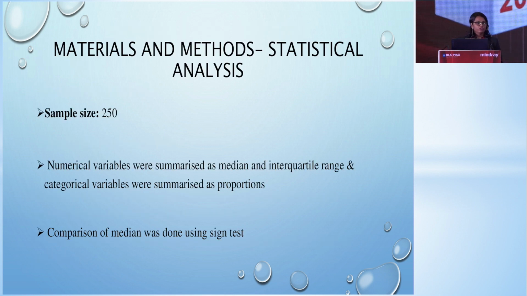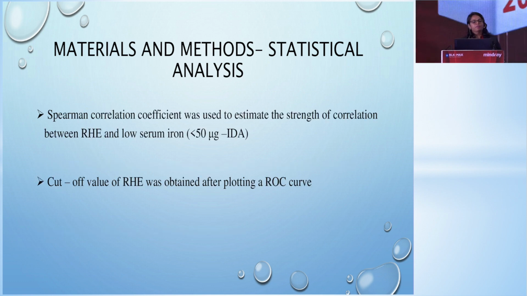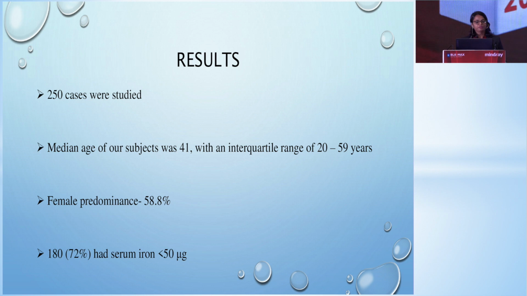A sample size of 250 was statistically suggested. Numerical variables were summarized as median and interquartile range, and categorical variables were summarized as proportions. A comparison of the median was done using the sign test. Spearman correlation coefficient was used to estimate the strength of correlation between RHE and low serum iron, and we proposed a cutoff of less than 50 micrograms for iron deficiency anemia. The cutoff value for RHE was obtained after plotting an ROC curve.